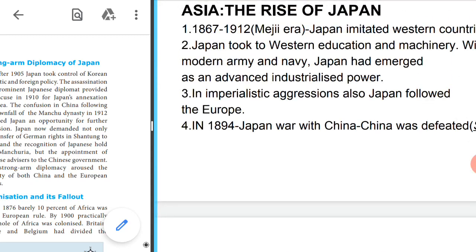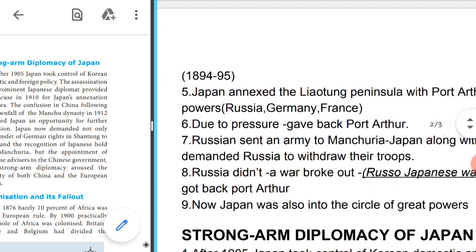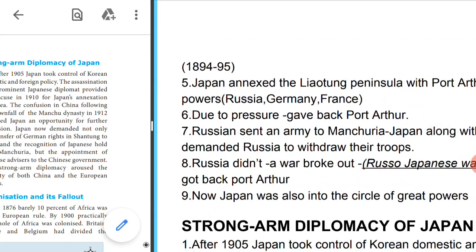So this is what we learn in this part about the rise of Japan. So two wars are there. One is the Sino-Japanese War and the other one is the Russo-Japanese War.